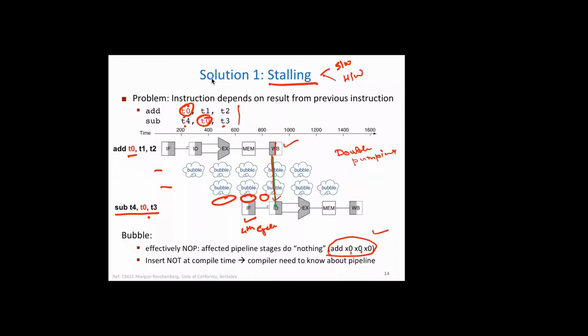The only catch here is who will insert NOP? This is NOP, not NOT. Insert NOP at the compile time. Who will know about this sequence? Compiler. Only compiler can do that, right?